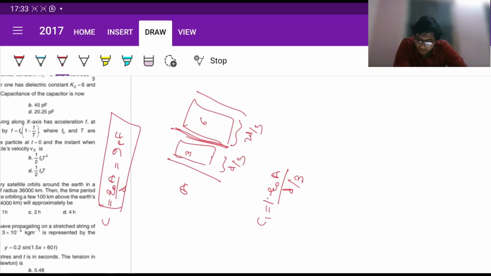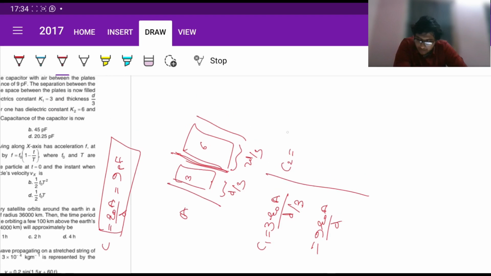Like it's going to be k here, for us in this case it's 3. So 9 into epsilon naught A by d. For C2 it's going to be 6 into epsilon naught A by 2d by 3. So again it's going to be 9 epsilon naught A by d.